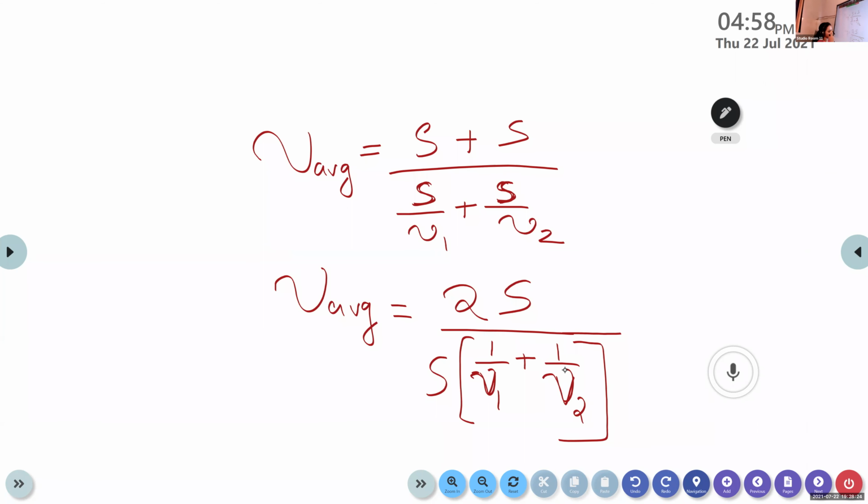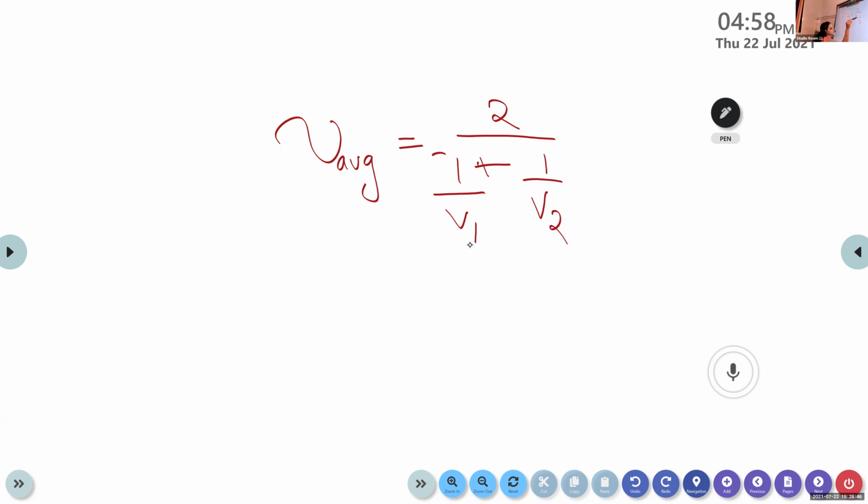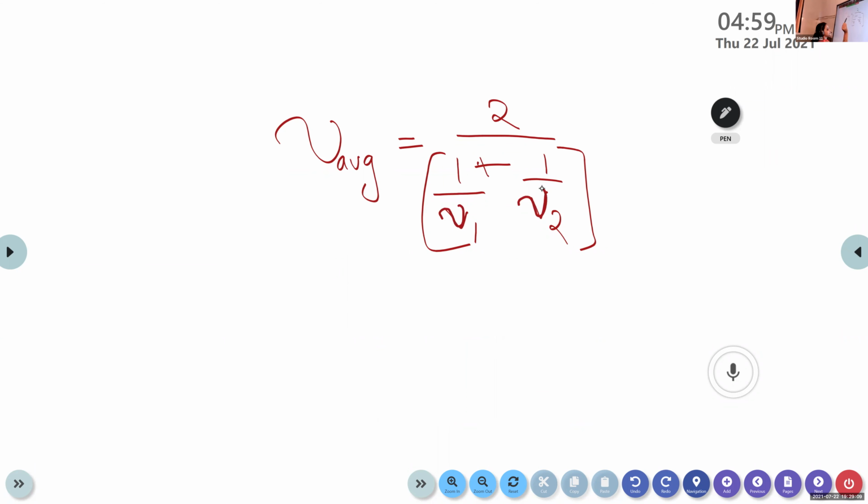Here we can cancel one term, the term S. So our equation becomes v average is equal to 2 divided by 1 by v1 plus 1 by v2. Is it clear? This is another equation.